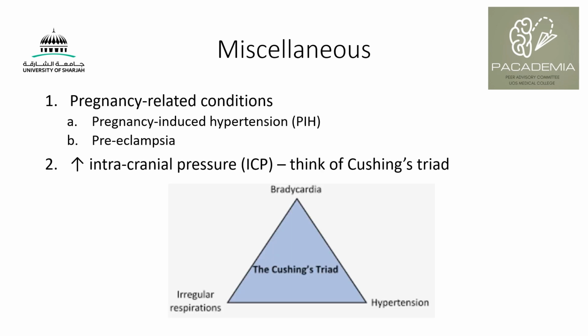Miscellaneous causes, which are the other causes, include pregnancy-related conditions such as pregnancy-induced hypertension. So the female had normal blood pressure readings and then she became pregnant, and after 20 weeks of gestation she had increased blood pressure. This could be due to pregnancy-induced hypertension. With some other features added, it can lead to preeclampsia, which is a more severe form, and even more severe than preeclampsia is eclampsia, which involves seizures. And finally, we have increased intracranial pressure, which can be due to tumors or space-occupying lesions such as bleeding or hematoma. Think of Cushing's triad: one would be hypertension, the other two would be bradycardia and irregular respirations.